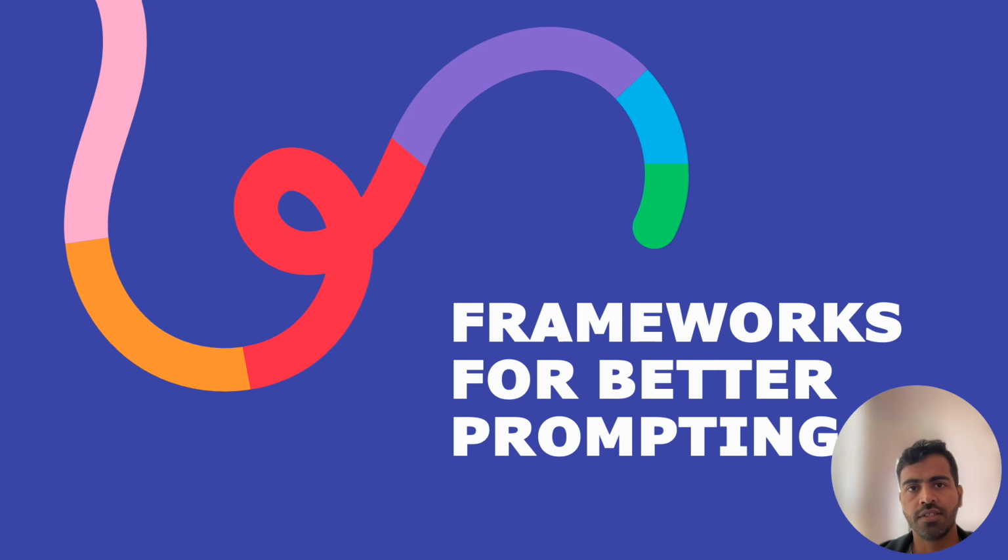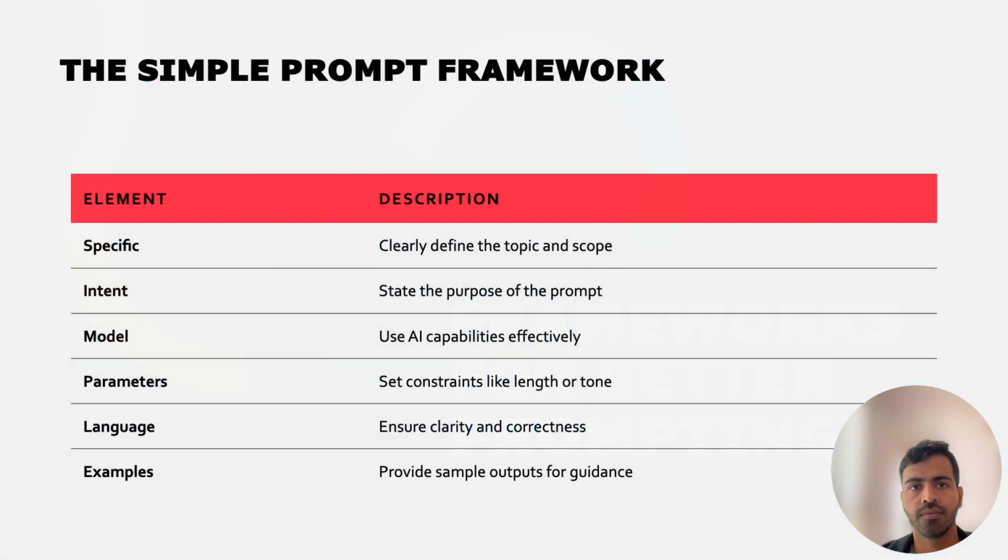Let's understand the simple prompt framework. The simple framework provides a structured approach to prompt design: specific intent, models, parameters, language, and examples. Accuracy ensures clarity in what you want.